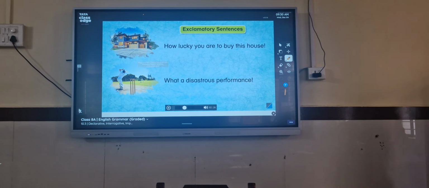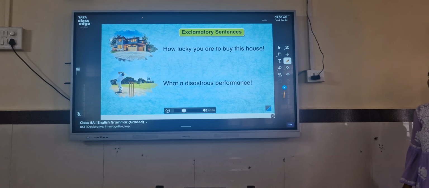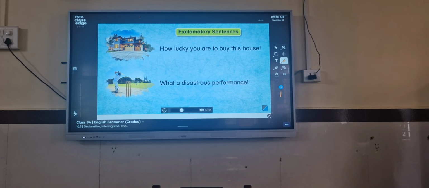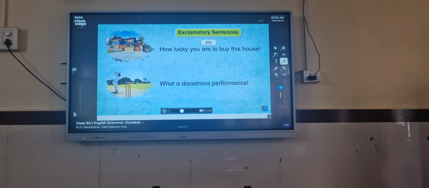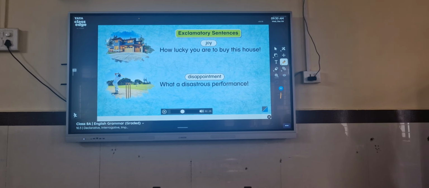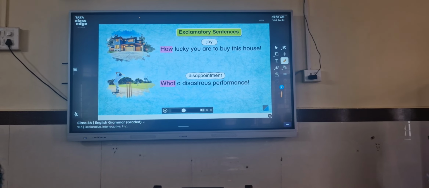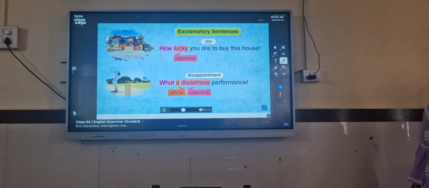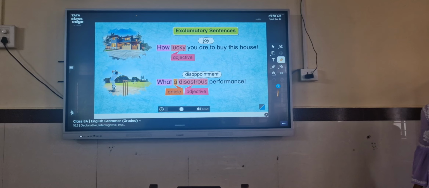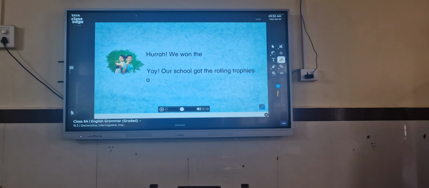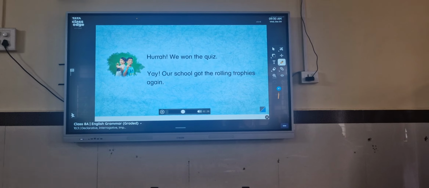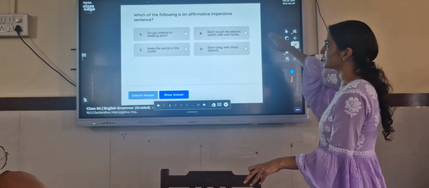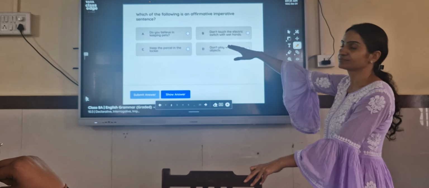More examples. How lucky you are to buy this house. What a disastrous performance. The first sentence expresses joy while the second hints at disappointment. We notice that what and how are followed by an adjective or an article and adjective. Now read these. Hurrah! We won the quiz. Yay!